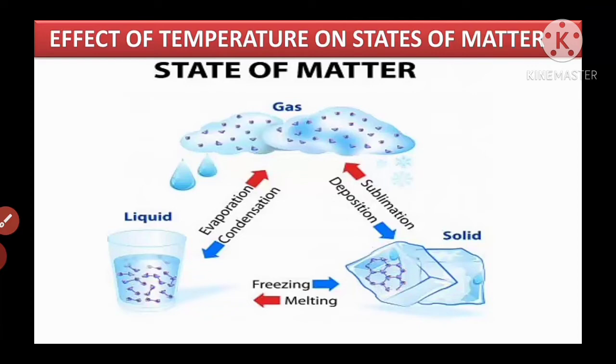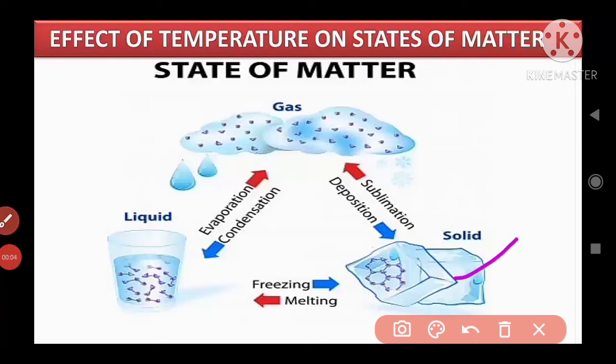We know very well that solids, liquids and gases are there. In case of solids, the particles are closer to each other. In case of liquids, the particles are not as close, they are far away compared to the solids. And in case of gases, the particles are even farther away than in liquids. On applying temperature, solid changes to liquid state. The conversion of solid to liquid is called melting.